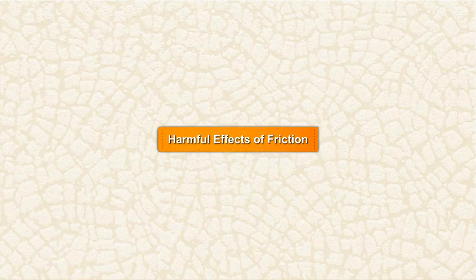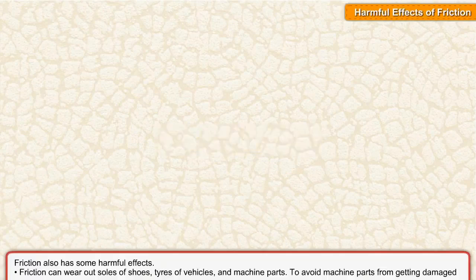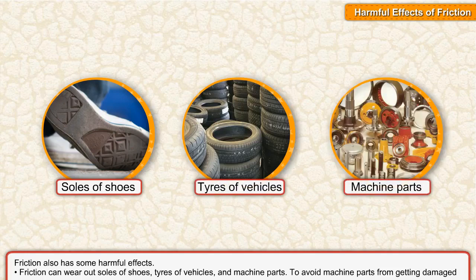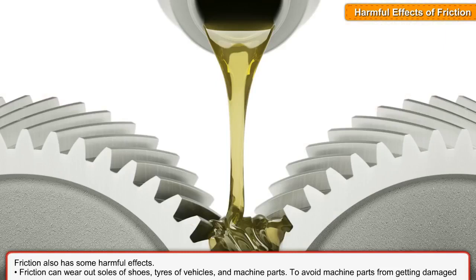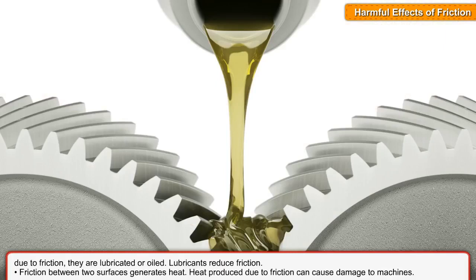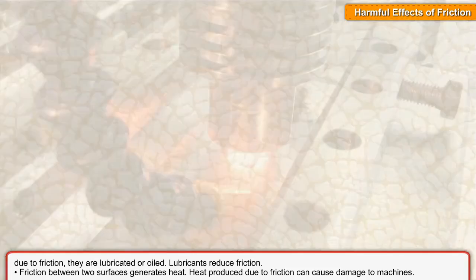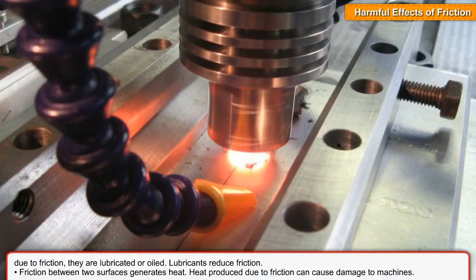Harmful effects of friction. Friction also has some harmful effects. Friction can wear out soles of shoes, tires of vehicles, and machine parts. To keep machine parts from getting damaged due to friction, they are lubricated or oiled. Lubricants reduce friction. Friction between two surfaces generates heat. Heat produced due to friction can cause damage to machines.